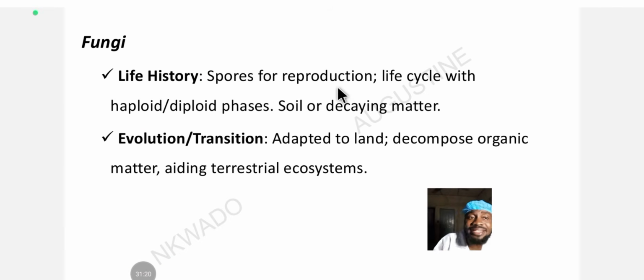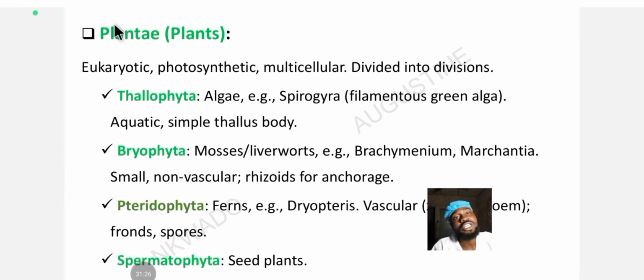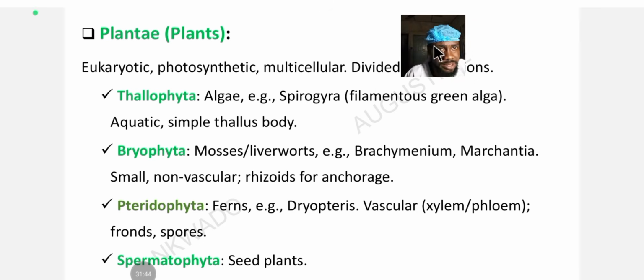Now let's look at the next more complex classification, which is Plantae, or the kingdom Plantae. So the kingdom Plantae includes plants. Okay, plants are eukaryotic cells, and we already explained what eukaryotic cells are. They are photosynthetic, they are multicellular, and they have divisions. Okay. And now we want to look at the divisions of plants.